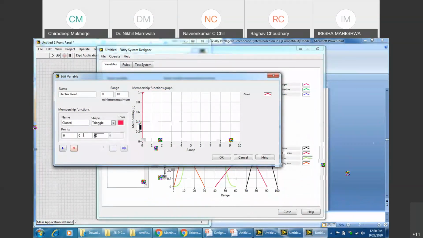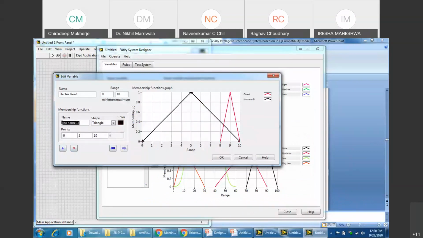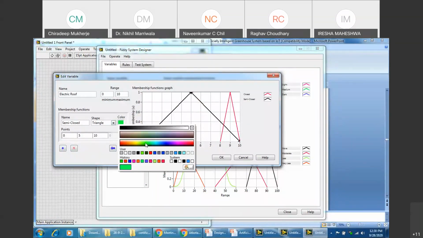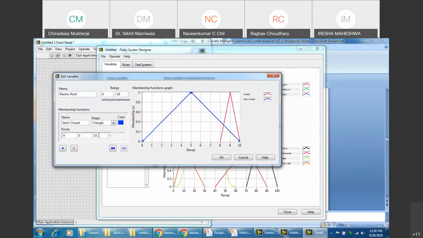Value of 10, 9, 1 and 8 for us. Right? Add another membership function, semi-closed. Sir, I did not get the values given. You can use any of the values. I'll just show it to you, no problems. A 9, 7, and a 5 for this. I'll just show you. You can see this.